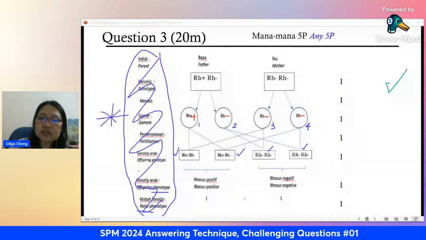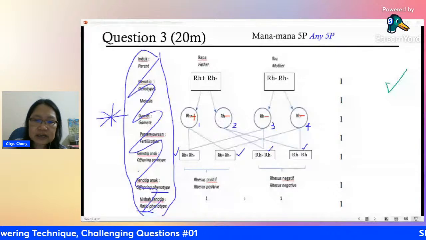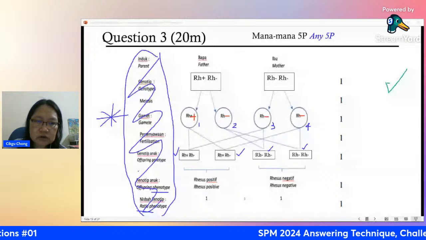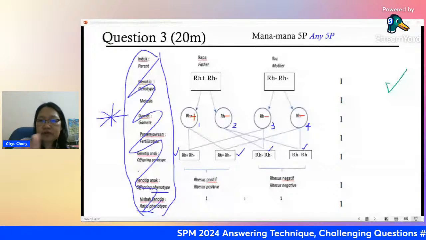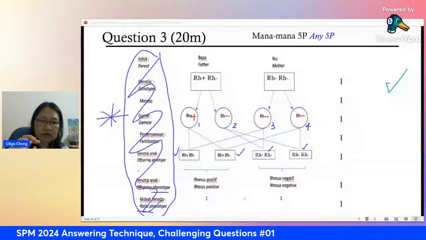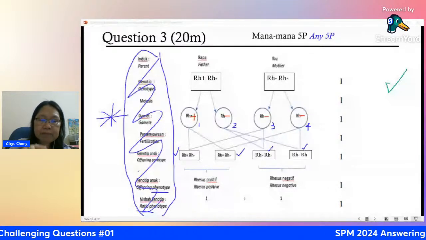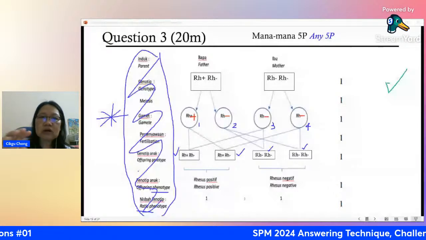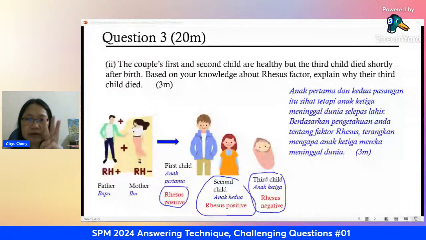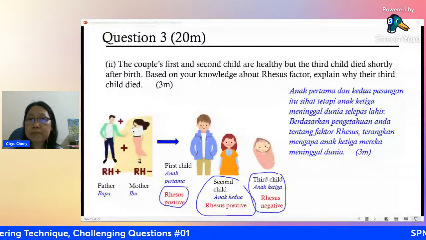Okay, the first and the second one are fine, right? No problem. But the third child, see, is rhesus negative. You can see the difference here. Rhesus negative, right? The second child is positive. The first child is also positive. So positive, no problem. If the next child is negative, right? The mother is negative, all right? Now, what happened here is you have to know about the antigen-antibody reaction there, okay? 3 marks only, not a lot. All right, so let's look at what happened now.